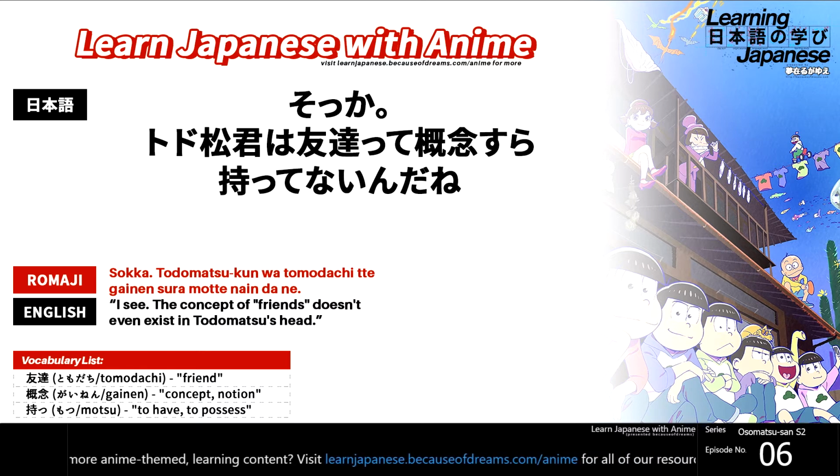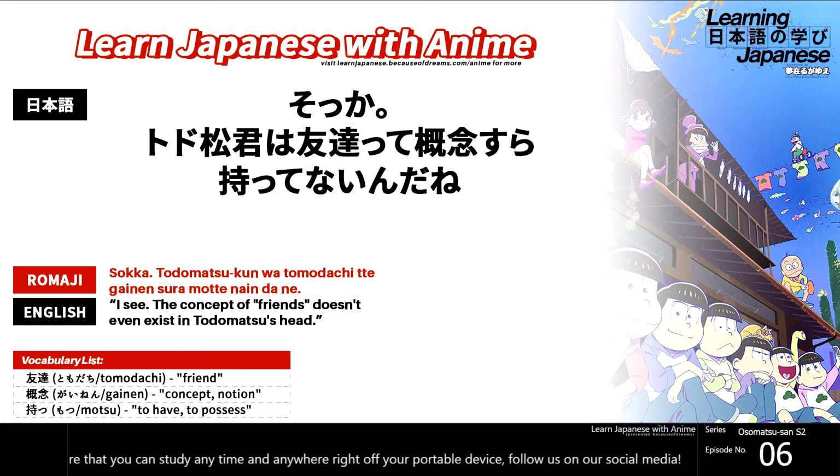Getting into some actual grammar here, we're going to mark Todomatsu-kun as the topic with the particle wa. After the wa appearing is our first vocabulary word, tomodachi, friend, or in this case, friends. Then we're going to mark friends with this small tsu plus te, which is basically going to kind of quote what's before it. So we're kind of quoting friends. And after that quoting marker, the te, is going to be our second vocabulary word, which is gainen, which means concept. So basically what we have here is tomodachi te gainen. That's gonna be something along the lines of friends in quotes, then the word concept after that. So kind of more naturally, that'll be the concept of quote friends unquote.